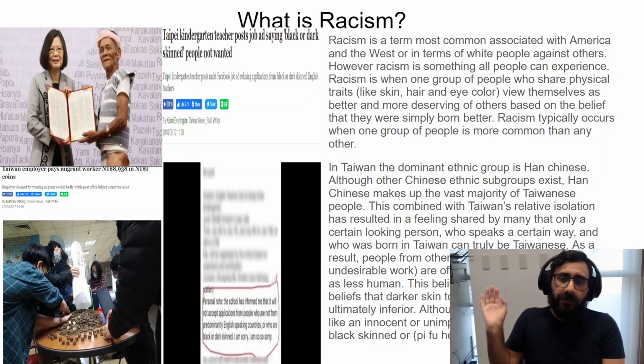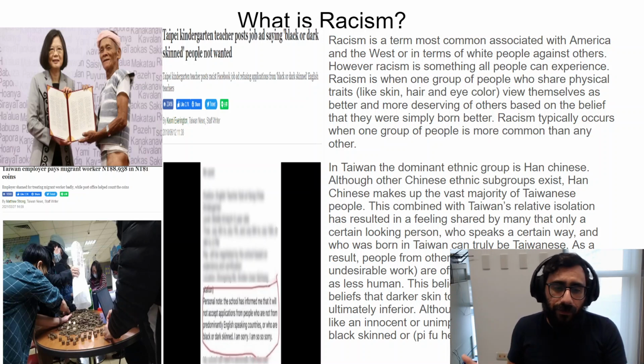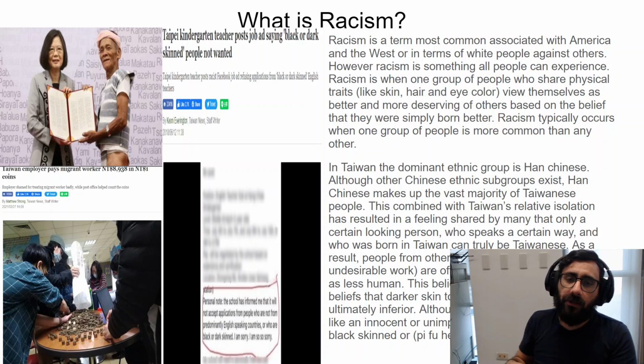Okay, so let's move on to another thing that's quite related. So most of these people who come and work, they are not Chinese, and their skin and their features look different than Taiwanese people. Oftentimes they have dark or black skin. For example, Filipinos usually have a lot darker skin. Same with Indonesians. They have a lot more Indian type of features, which means they have darker skin.